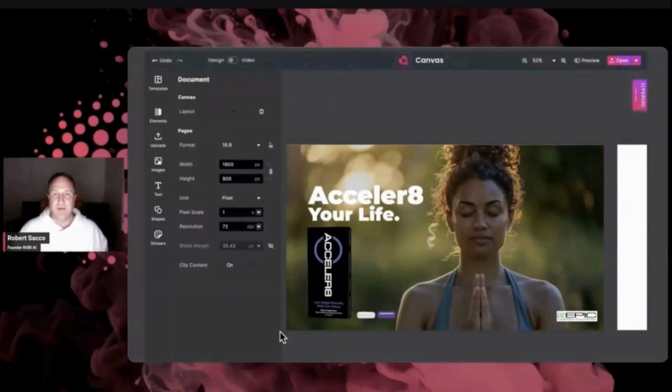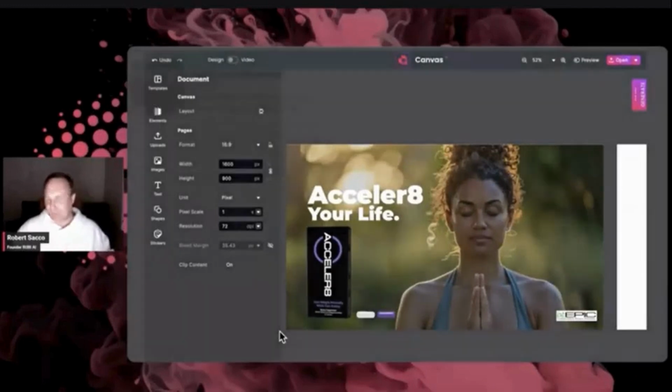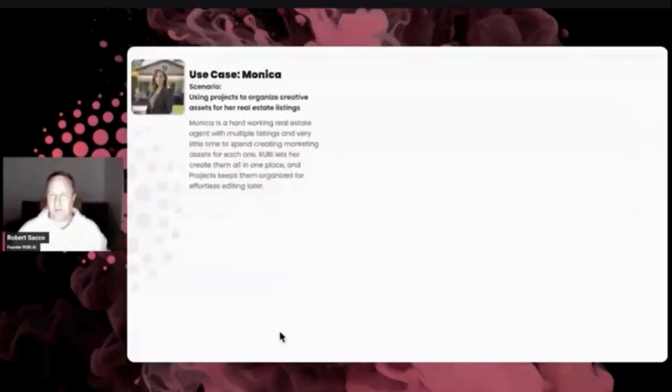And then just to be able to take one click and post this out to your social media, well, that's the next step. So let me just walk through a very quick use case of just how easy it is really to get going. So we'll take a scenario of Monica. Monica is in the real estate business. She's trying to create a listing. And one of the things you really need to do if you're in real estate is stand out. You need to be different. And how many ways can you write something about a house and make it stand out different?